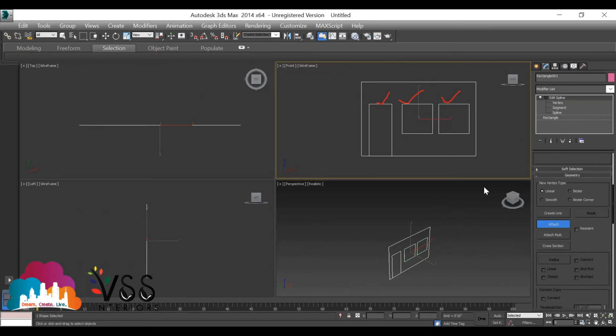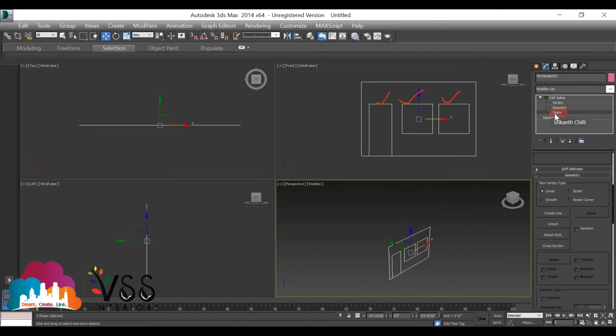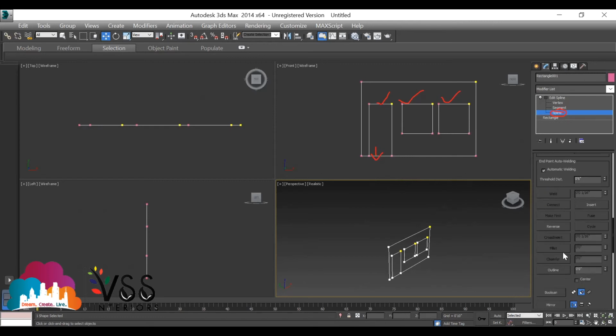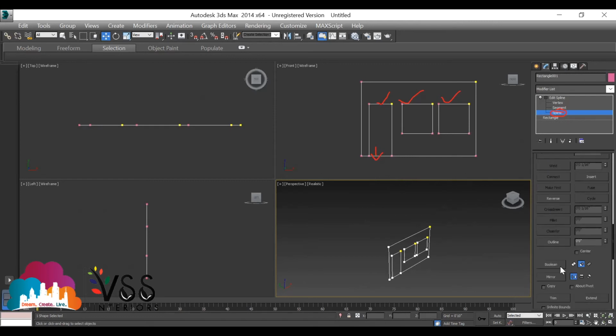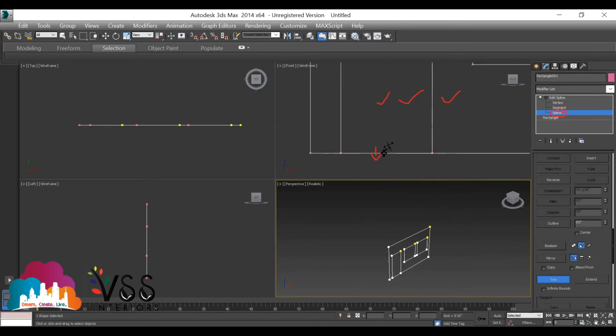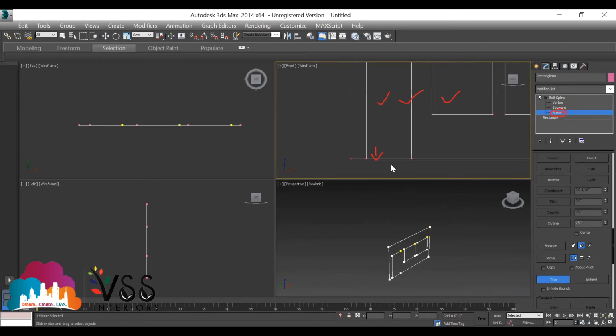Now press W, go to spline. Trim this. Use the option called trim and trim it up.